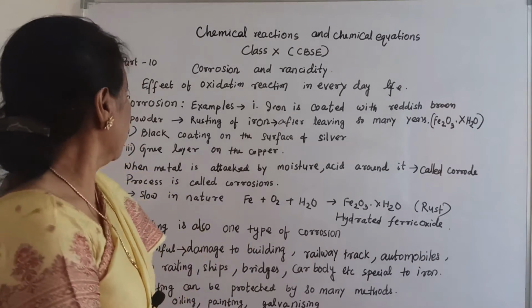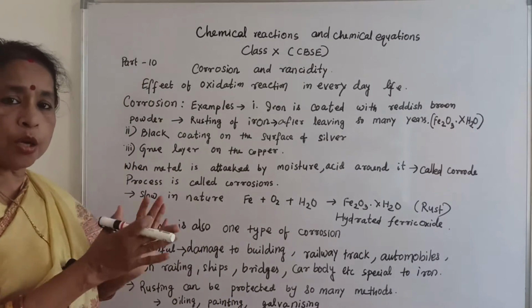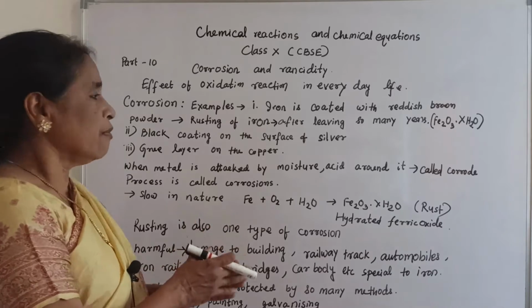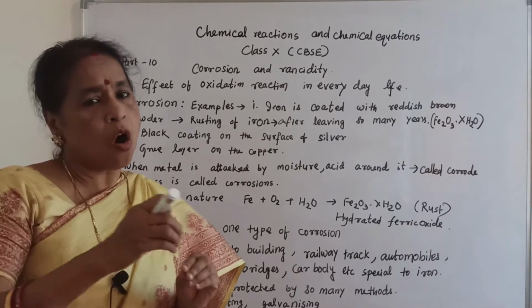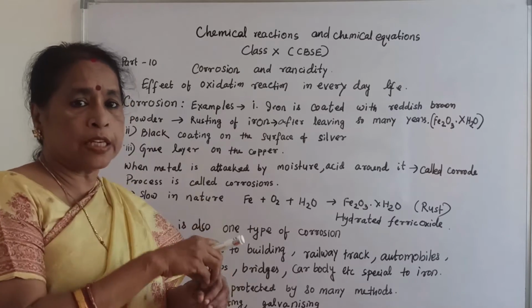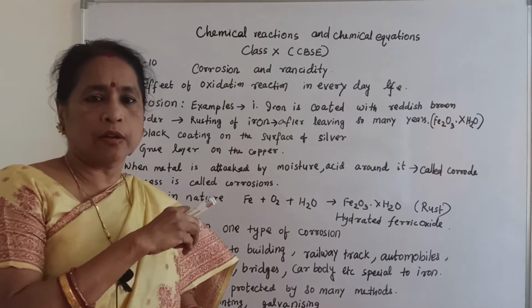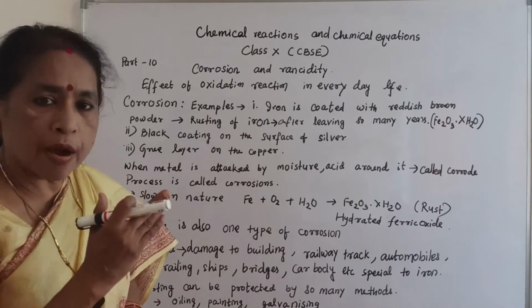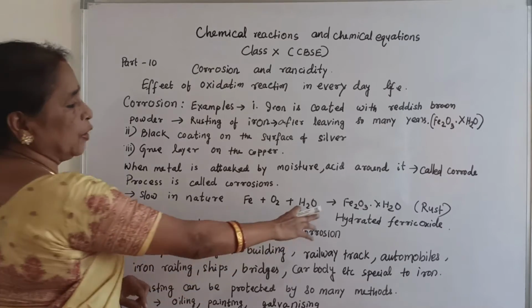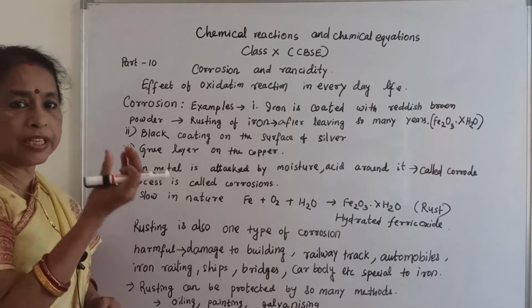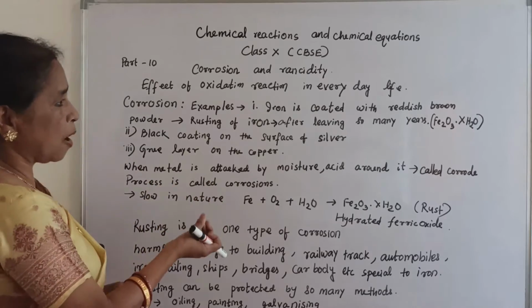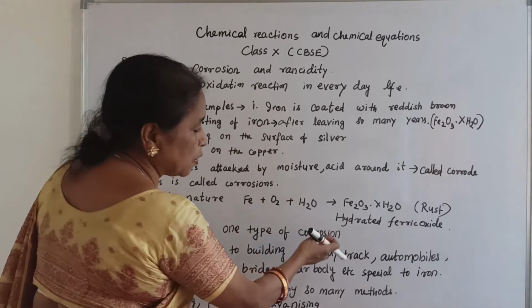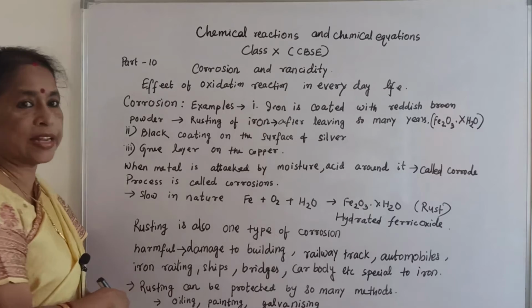So I hope corrosion is clear. Corrosion is the common word applied to all metals. When it applies particularly to iron, the word is rusting, so rusting is also one type of corrosion. Rust means Fe2O3.xH2O, a yellowish brown or reddish brown powder, the hydrated ferric oxide.